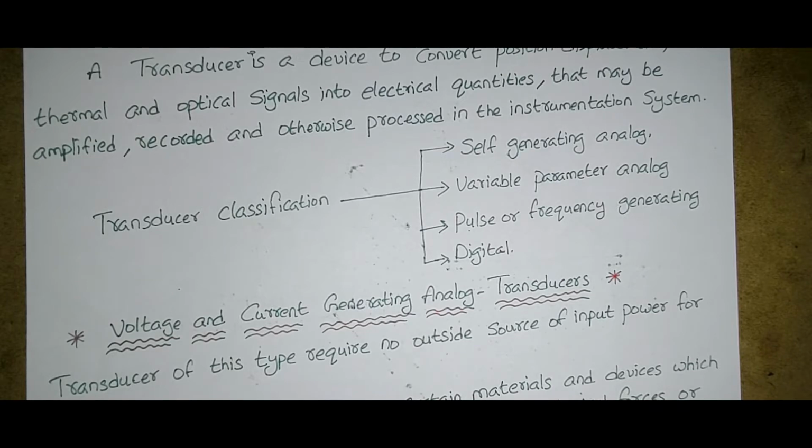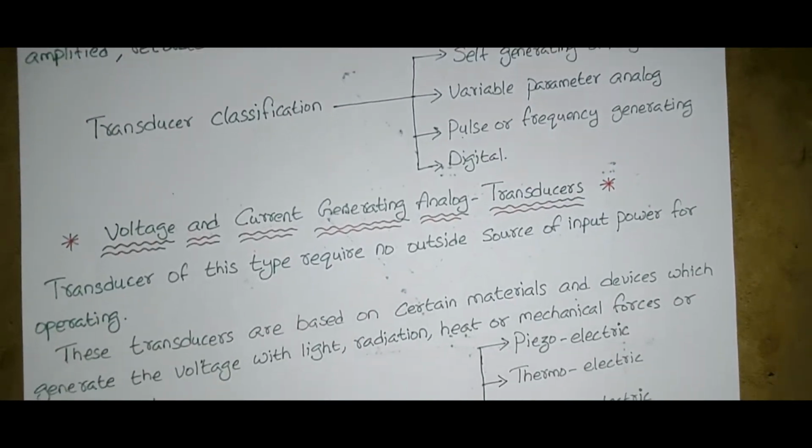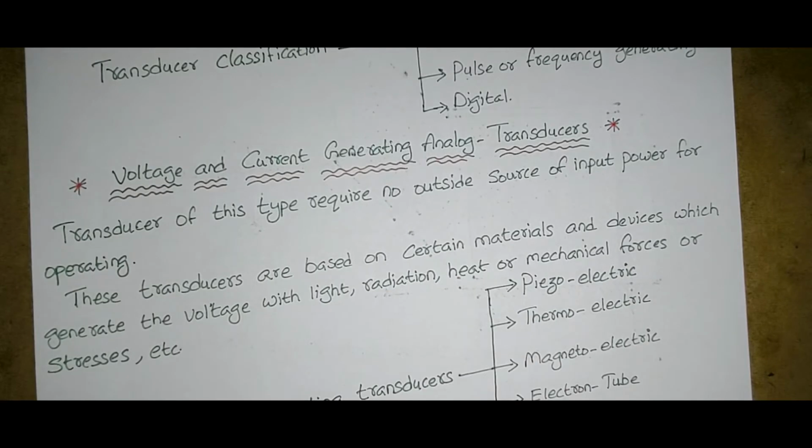Next, classification of transducers. Based on the type of the transducer, the classification is of four types. First is the self-generating analog, second is variable parameter analog, third is pulse or frequency generating, and fourth is the digital type. Next, voltage and current generating analog transducers.